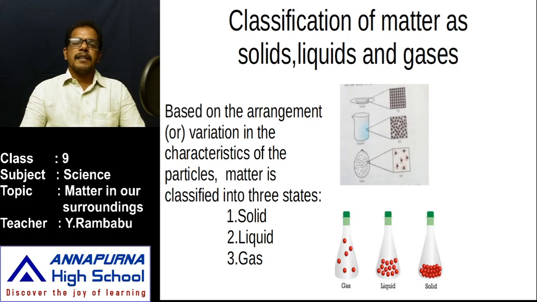Other states of matter are also there, that are plasma state and Bose-Einstein condensate. About plasma state and Bose-Einstein condensate we will learn later, after we learn about atoms, molecules and ions, so that we will understand clearly. Now we are going to learn about solids, liquids and gases.